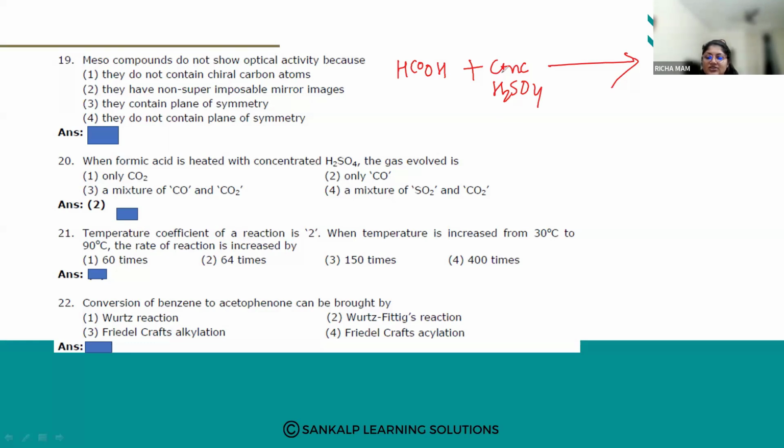If I write the reaction, formic acid reacted with concentrated H2SO4 gives carbon monoxide plus water, in the form of water vapors. So option number 2 is the answer. Let us go for the next one.